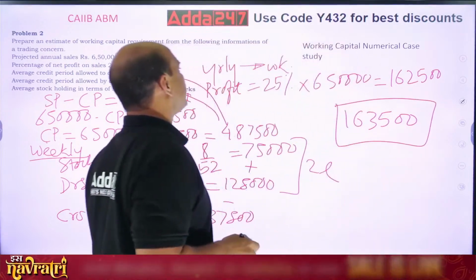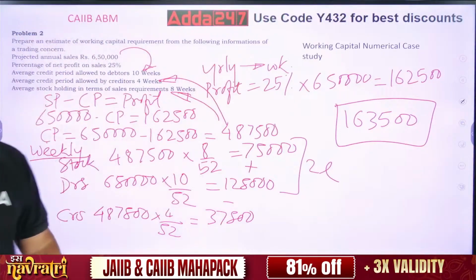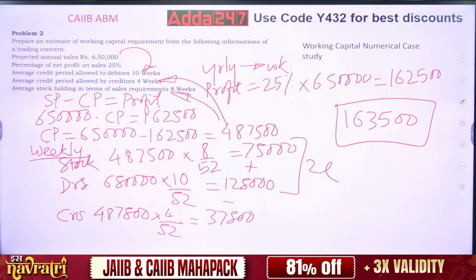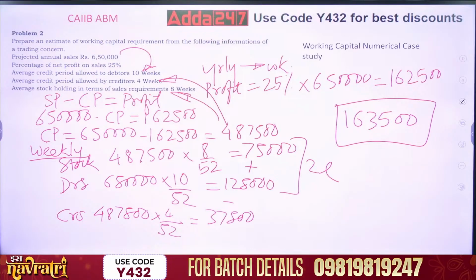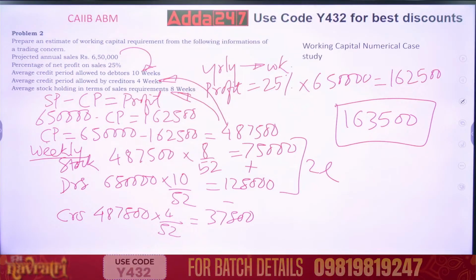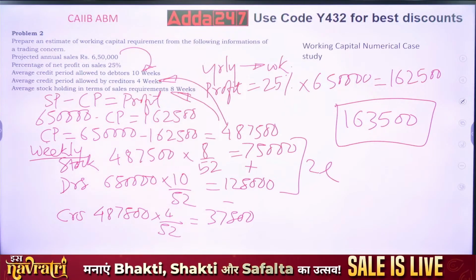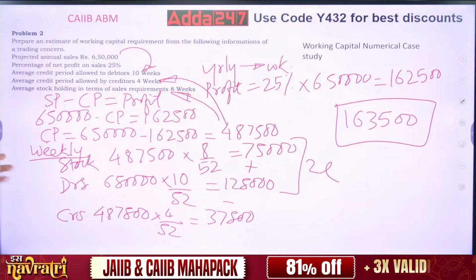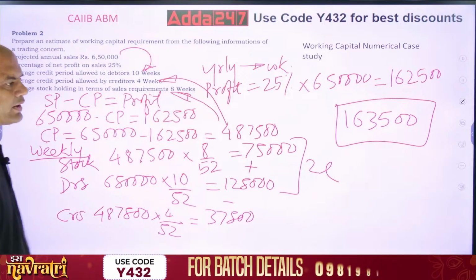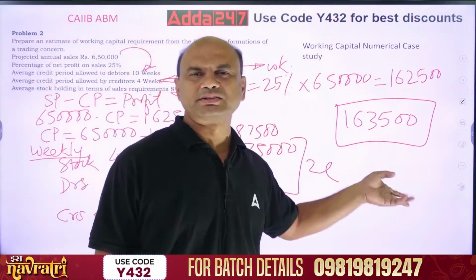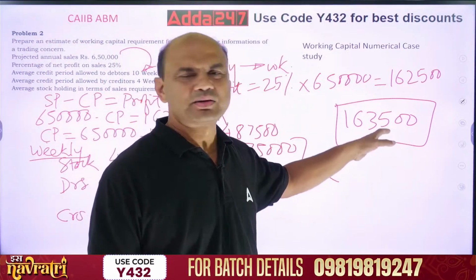This is my working capital requirement. And is there some contingency? Contingency is not given, so leave it. If contingency is given, then add the contingency. Otherwise, this much is enough. So 163,500. If they give you 10% contingency, then add 10% of this.